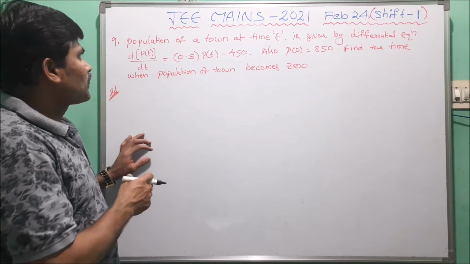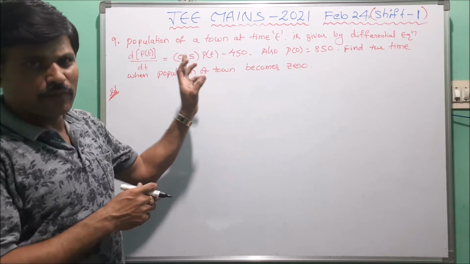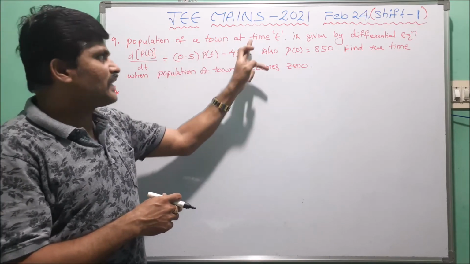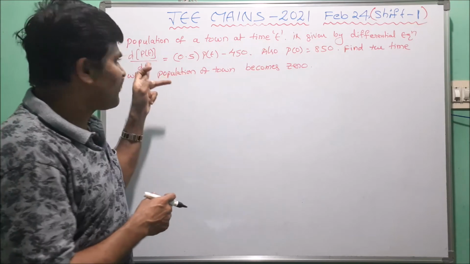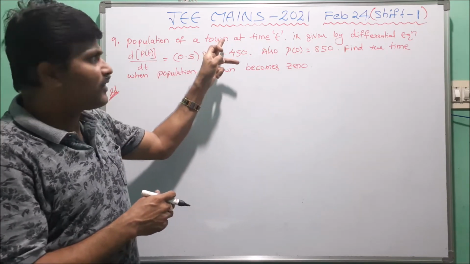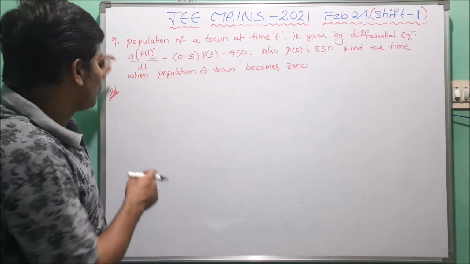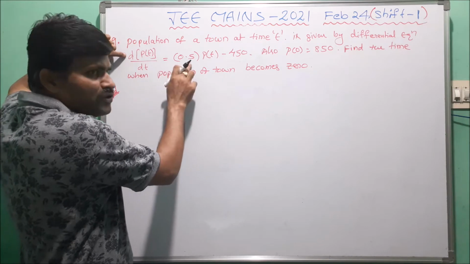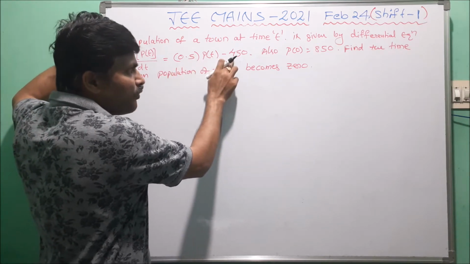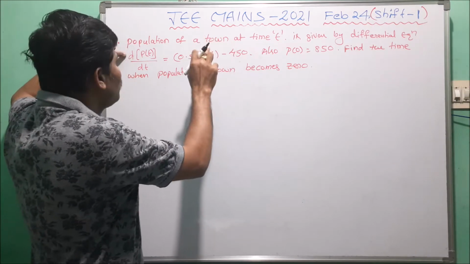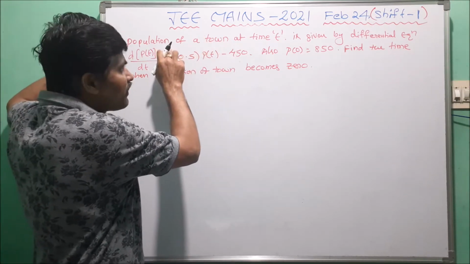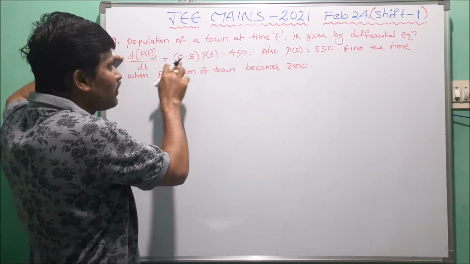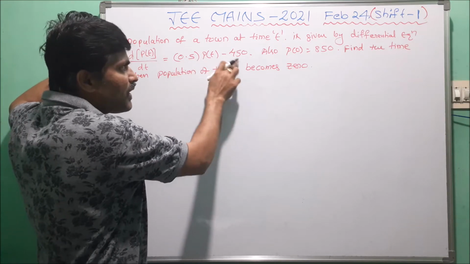Now the next problem. Here is a differential equation problem. The given data is: population of a town at time t is given by a differential equation, that is d of P(t) by dt equals 0.5 into P(t) minus 450.